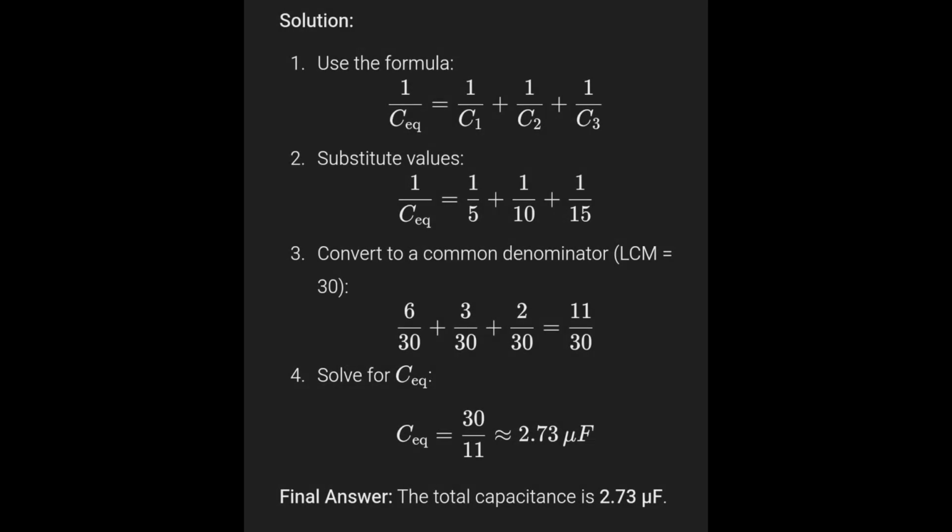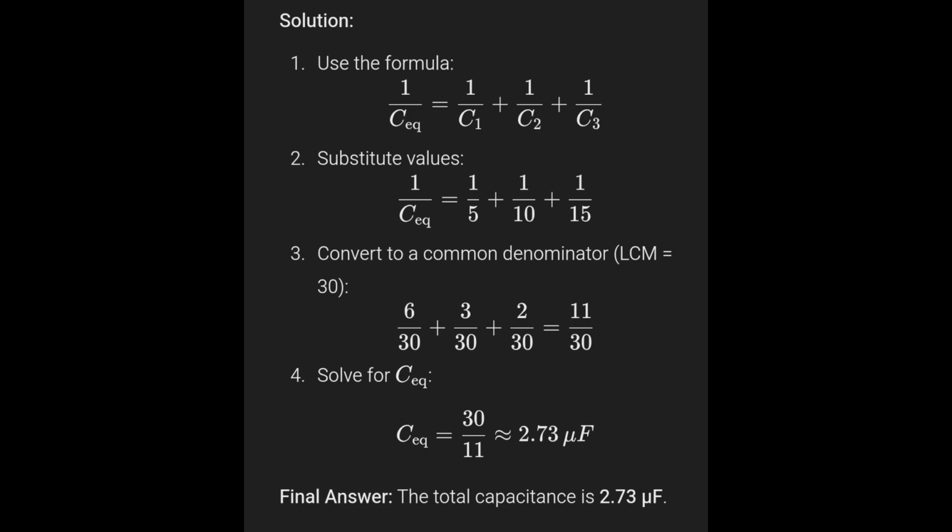The solution is to use the formula, and after that, substitute values. 1 over Ceq equals 1 over 5 plus 1 over 10 plus 1 over 15. After that, convert to a common denominator. LCM equals 30. 6 over 30 plus 3 over 30 plus 2 over 30 equals 11 over 30.